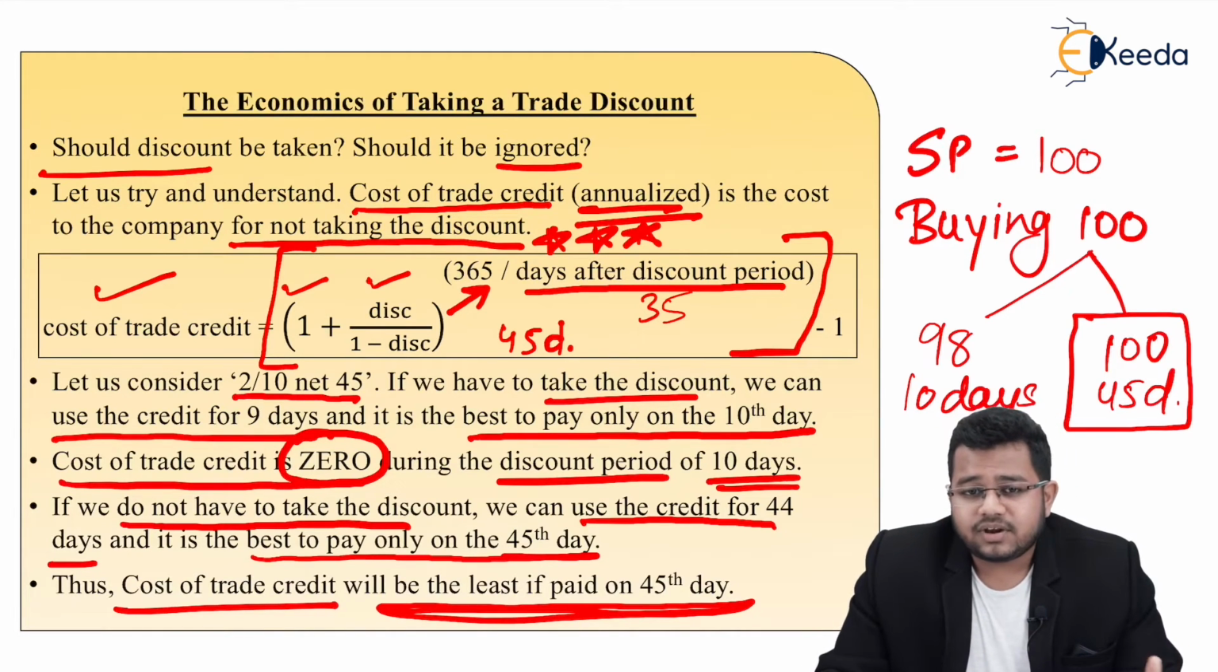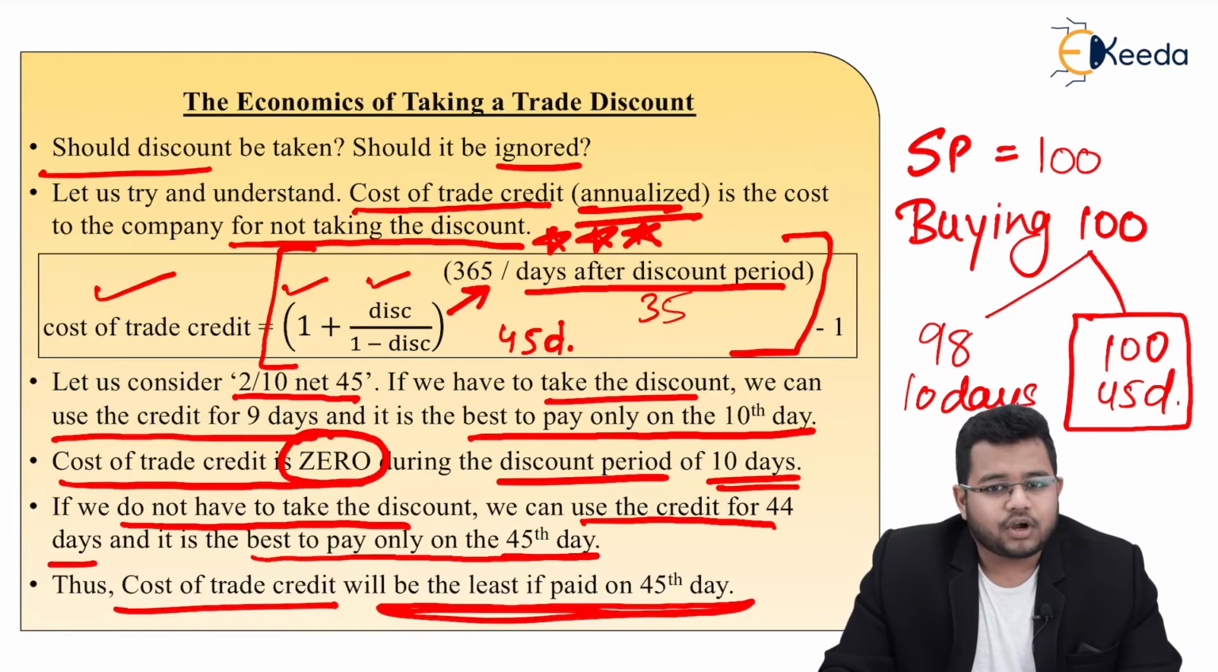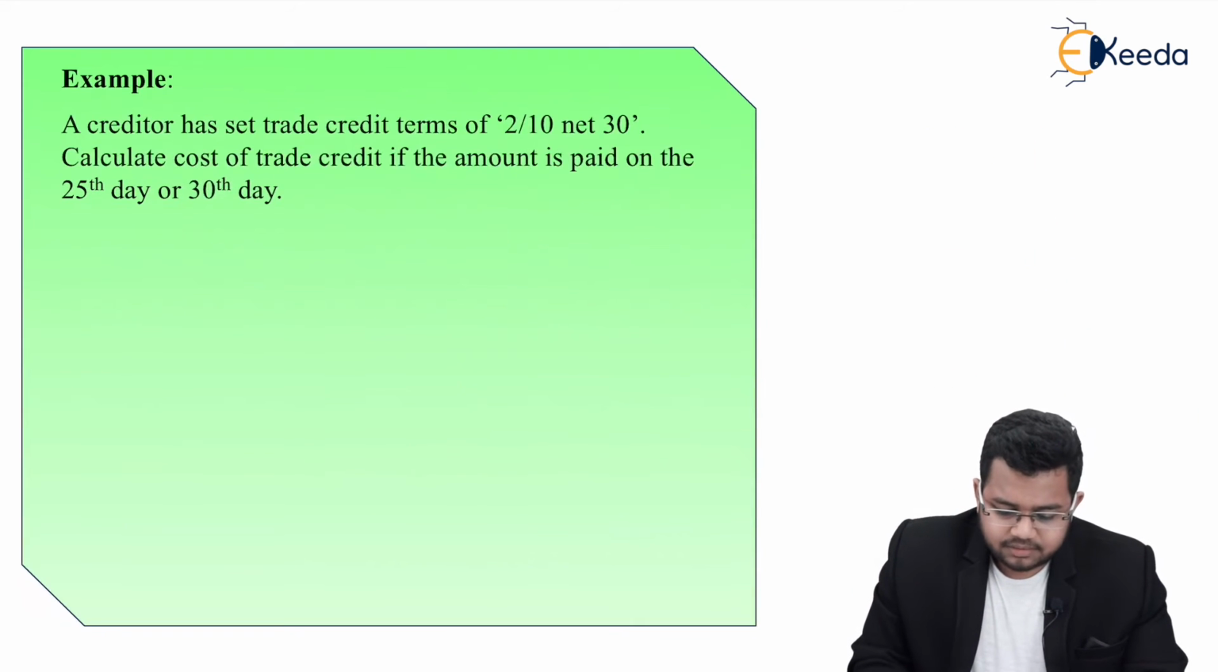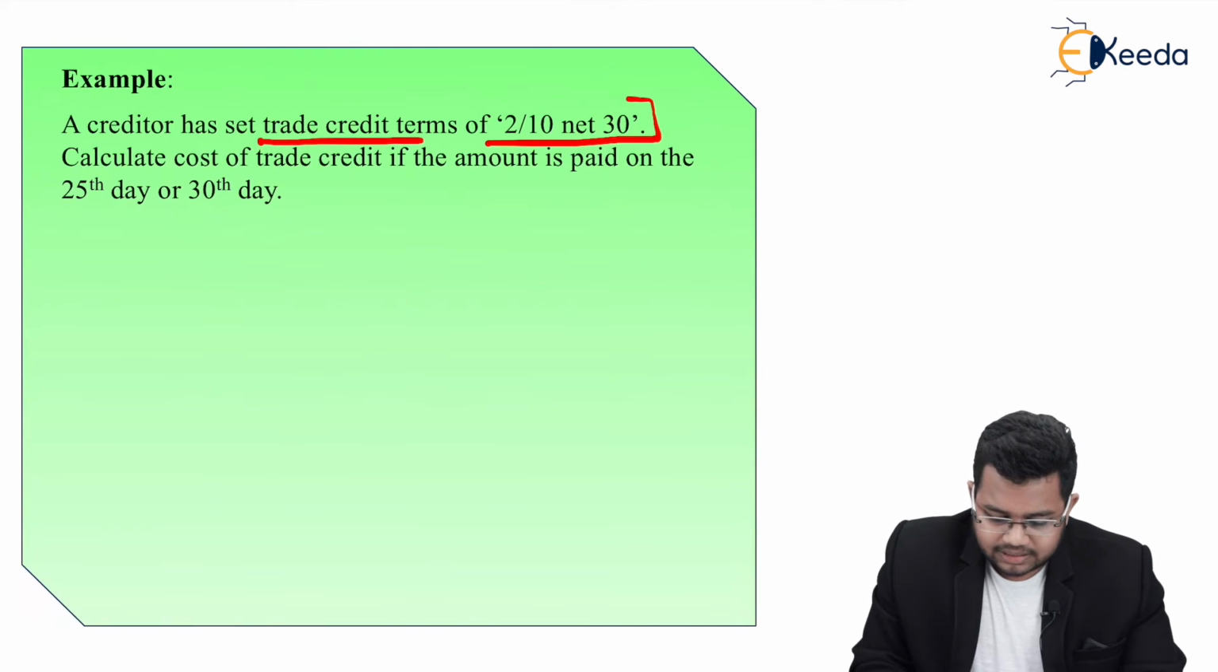Again, what is the cost of trade credit? It is the cost of not taking the discount. Now, it is beneficial to pay on the 45th day rather than paying on the 40th day. Correct. That is why I can say the cost of trade credit will be the least on the 45th day. Now, whatever we just studied, we can prove it using an example. A creditor has set trade credit terms of 2 by 10 net 30.